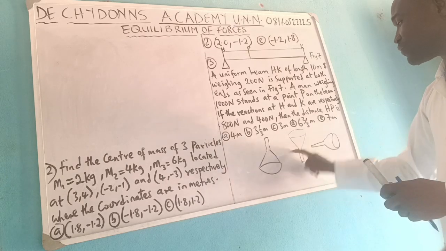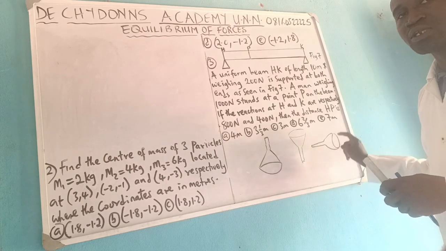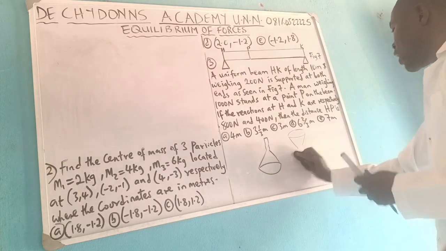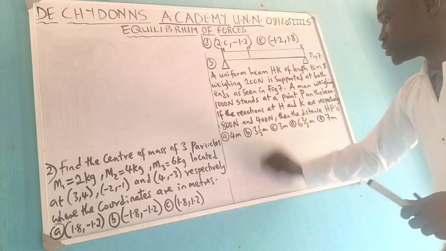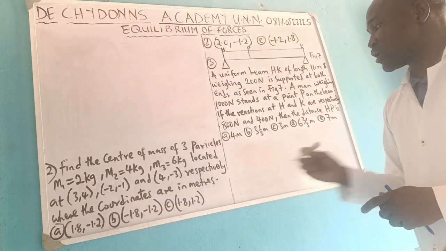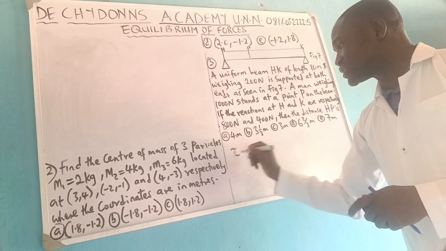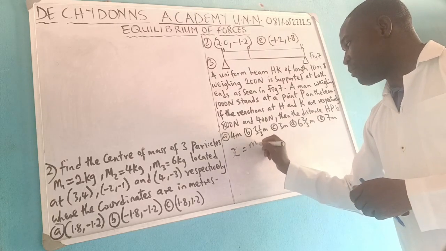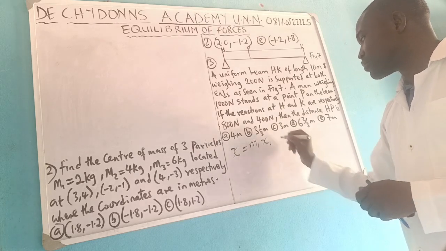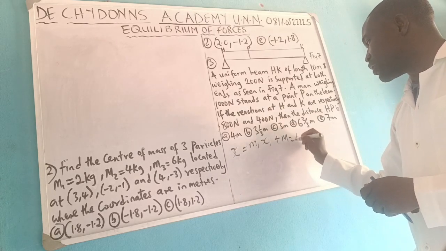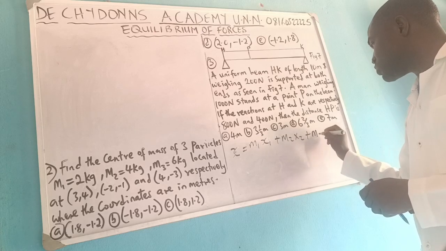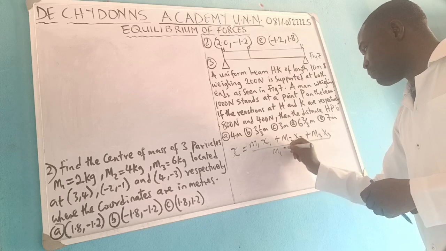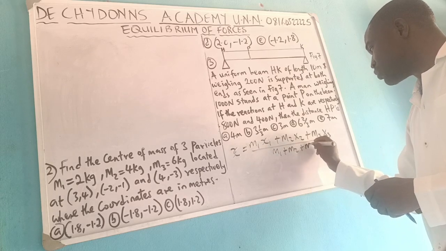This is for stable, this is for unstable, and this is for the neutral equilibrium. Now, going to this question is simple to solve. You tell them that the x coordinate is equal to, how do we get it? You say m1 x1 plus m2 x2 plus m3 x3 all over m1 plus m2 plus m3.